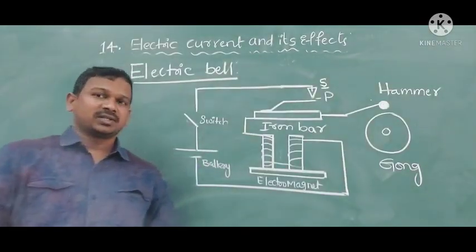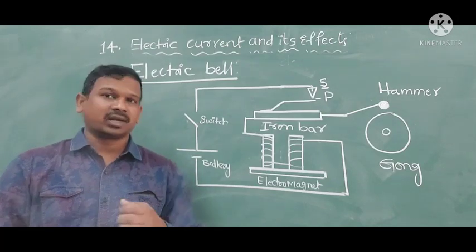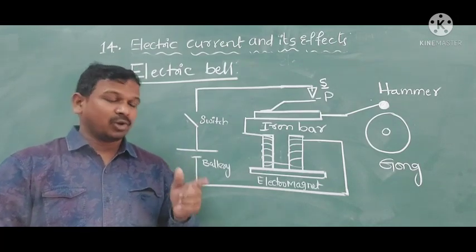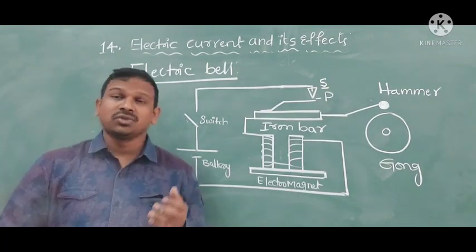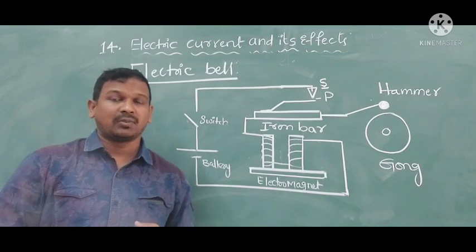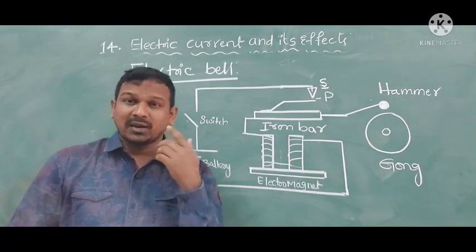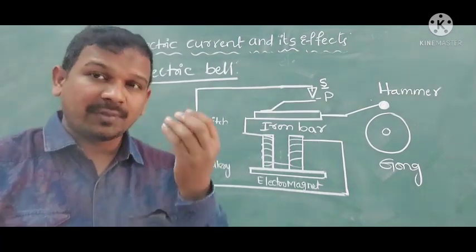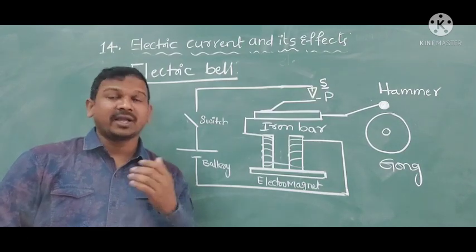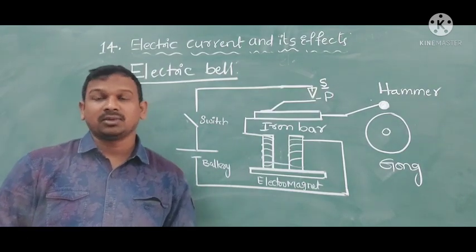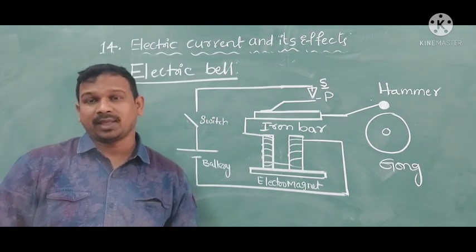So we discussed that the electromagnet is the effect of the electric current. Because of this electromagnet, there are many applications, which is used in cranes to lift the metal objects or heavier objects. And even if any small metal objects fall in our eye, with the help of the electromagnetic effect, we can take it out. In scanning also we can use the electromagnet. Like that, in many places it can be used.